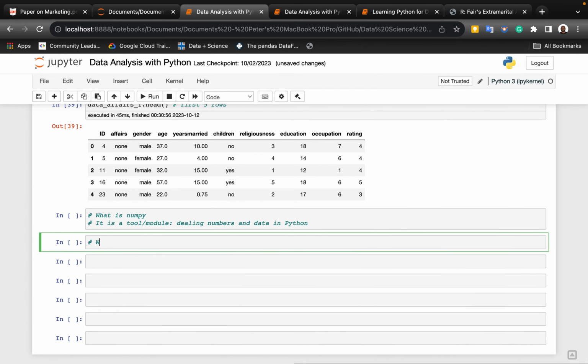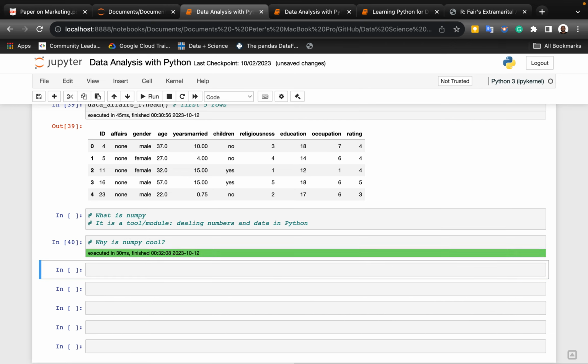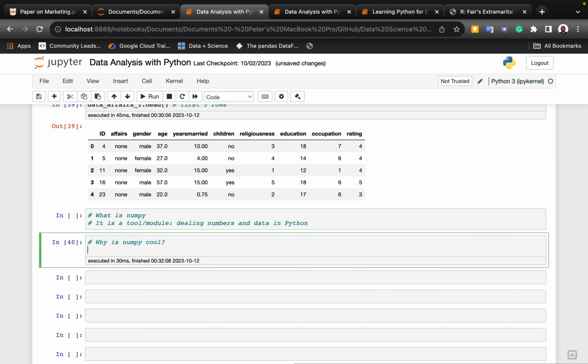So why is NumPy cool? NumPy is cool for many reasons. One, it is fast. NumPy is faster than regular Python lists.